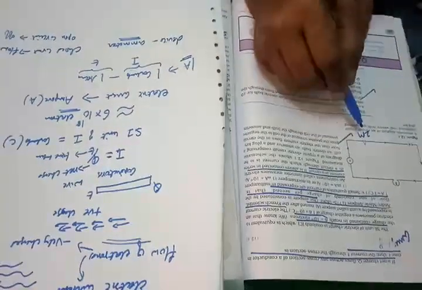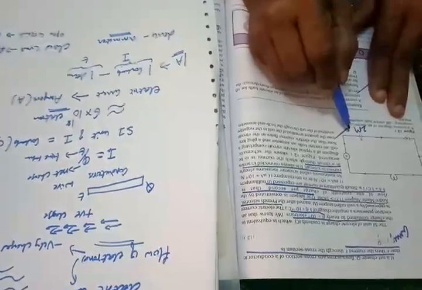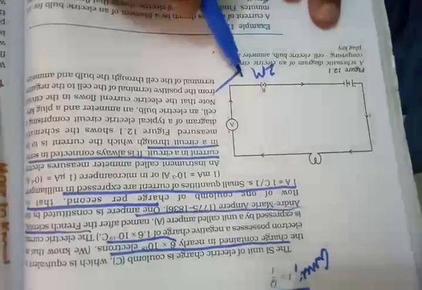So here in this page you can see figure 12.1. This carries 2 marks. They may ask you to draw the diagram of an electric circuit comprising cell, electric bulb, ammeter and plug key. So this is also important. And simple numericals here are calculated by making use of the simple formula Q is equal to I into T, where all the values are given. Just substitute and get the value. The unit is coulombs here, so it is C. So on this page you have this much understanding.